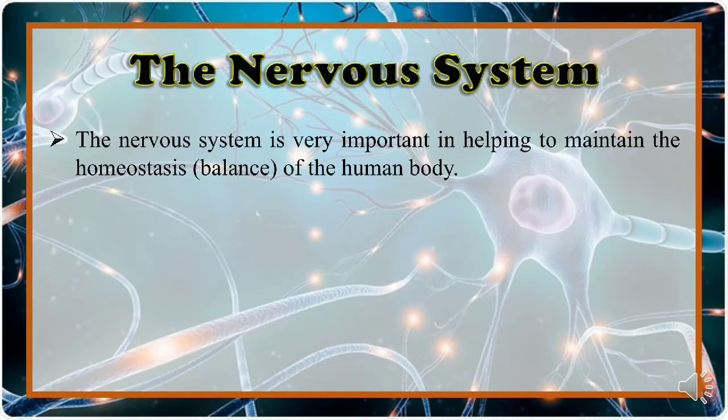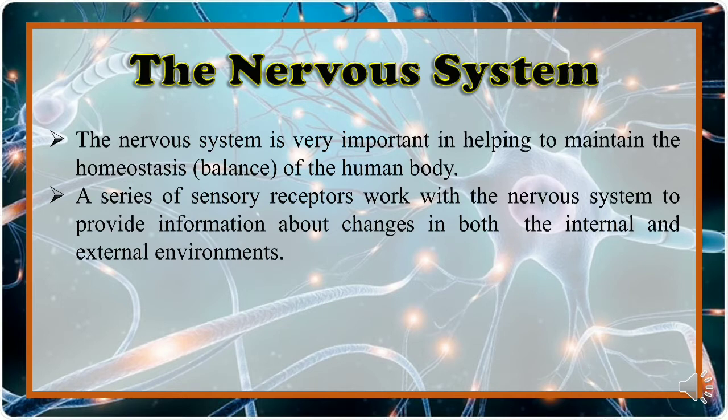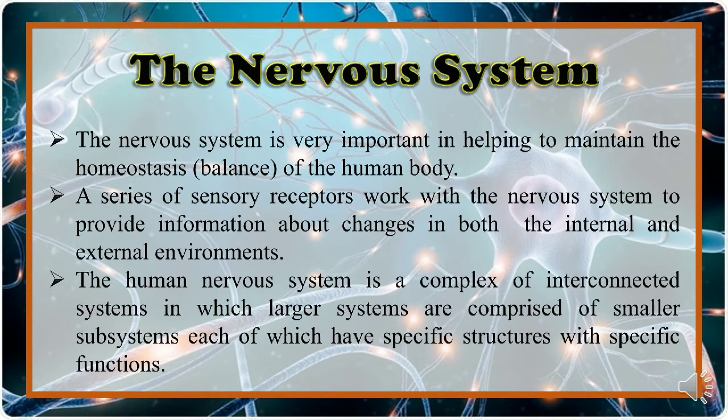The nervous system is very important in helping to maintain the homeostasis, or the balance, of the human body. A series of sensory receptors work with the nervous system to provide information about changes in both the internal and external environment. The human nervous system is a complex of interconnected systems in which larger systems are comprised of smaller subsystems, each of which has a specific structure with specific functions.